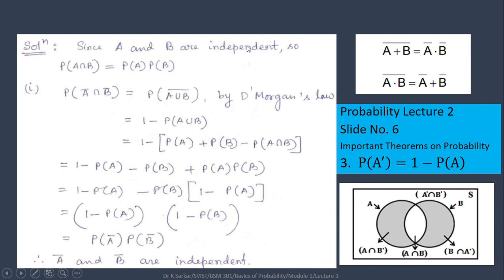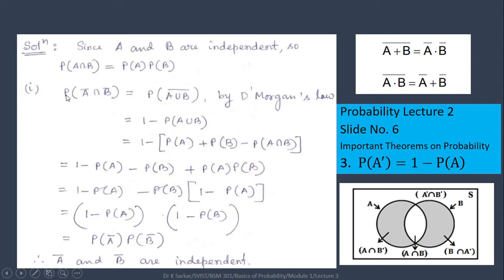Since A and B are independent, they satisfy the relation probability of A intersection B equals probability of A into probability of B. To solve question number 1, let us take De Morgan's law and apply one theorem from slide number 6 of the Probability Lecture 2 video, and then apply the total probability theorem, and from this step you will get probability of A complement into probability of B complement.